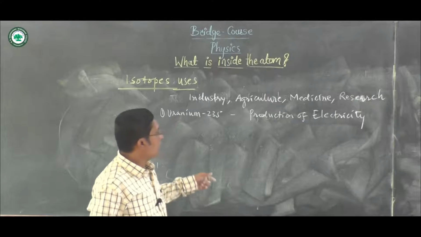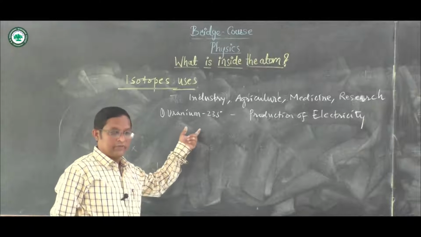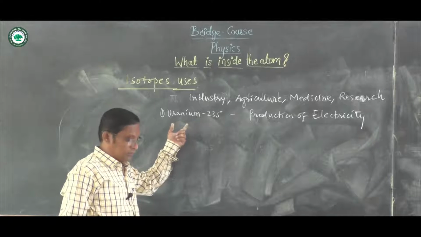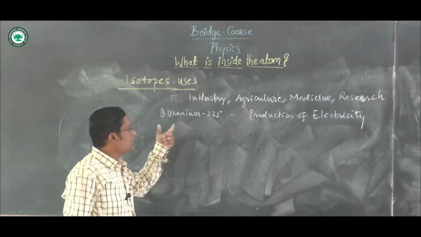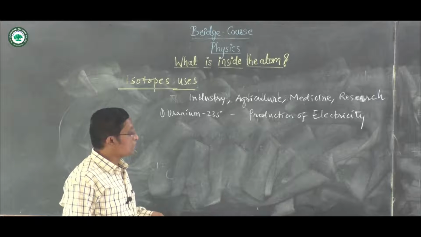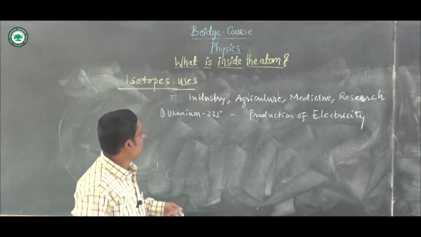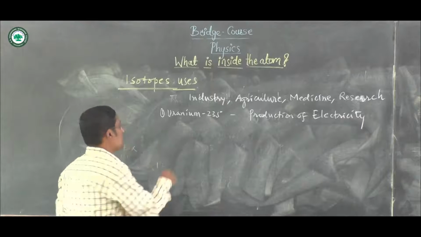In an atomic plant, or where the electricity is generated, this uranium is used to produce the electricity.